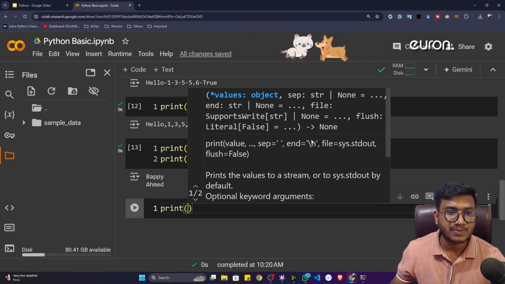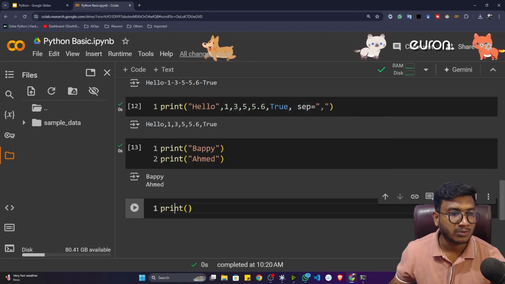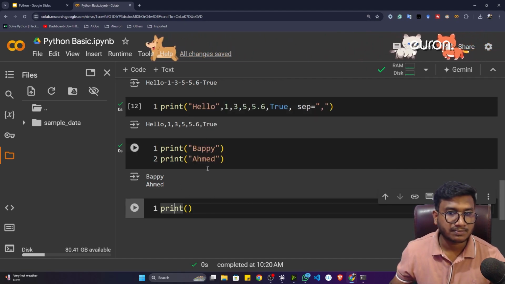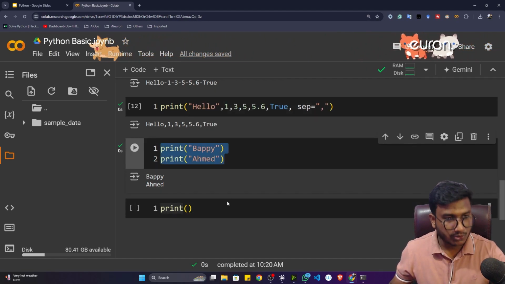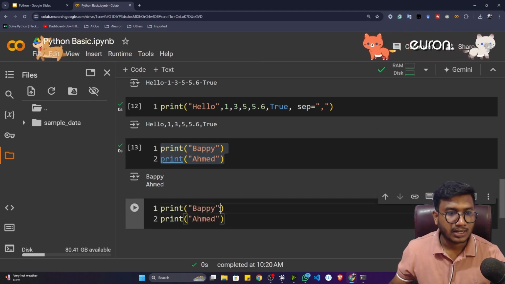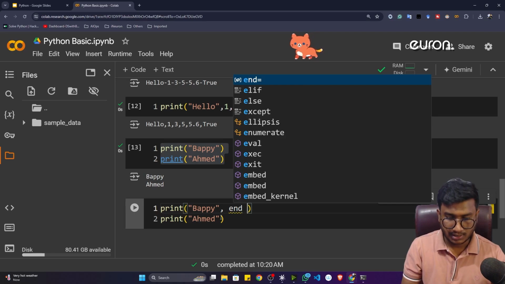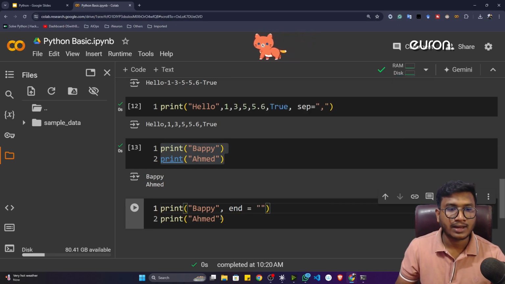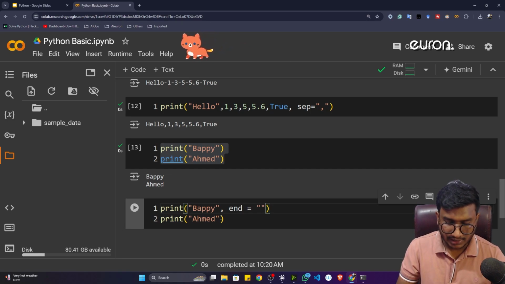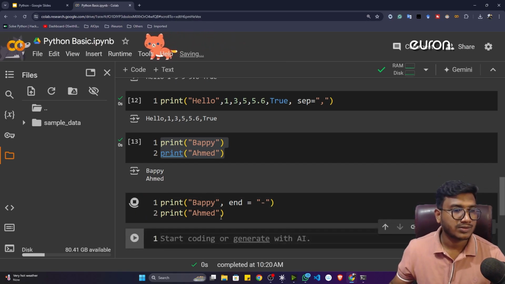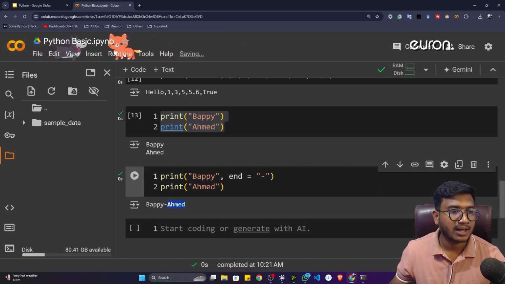Now you can also play with this parameter. Instead of taking this default end, I can copy this code and here I can mention the parameter I told you called end. So end is equal to, I don't want to take this new line. Instead, I want to take, let's say, a hyphen. Now see, after Bappy, one hyphen will come and then Ahmed is coming.